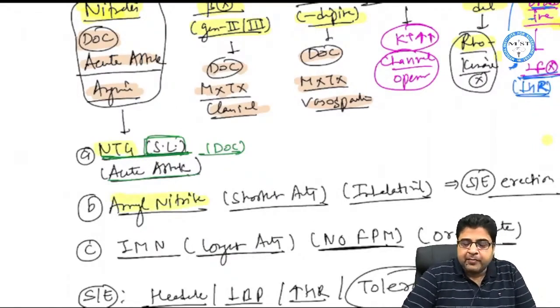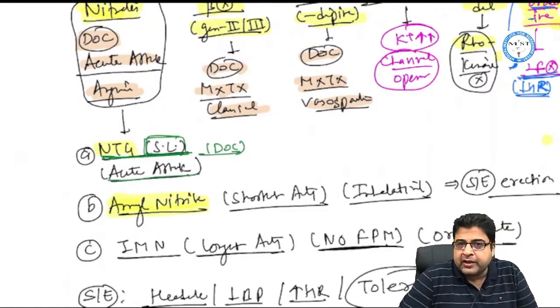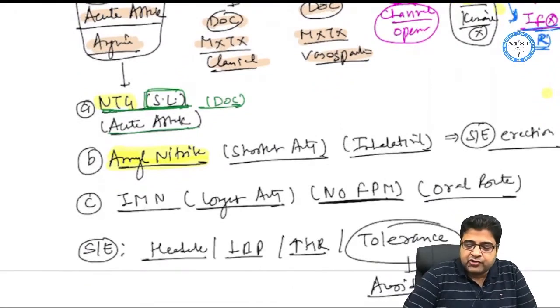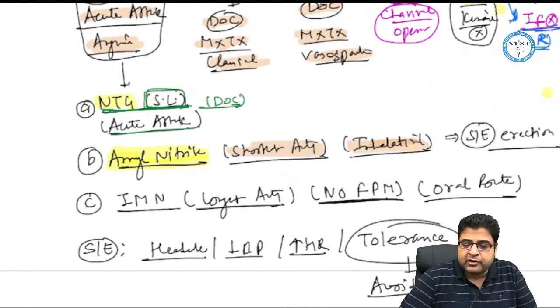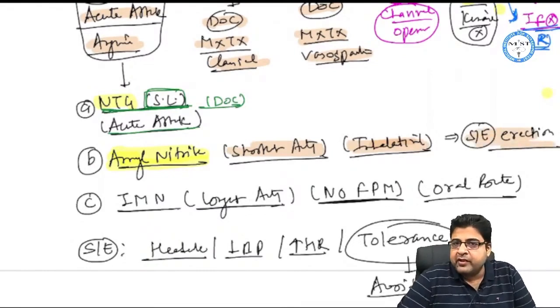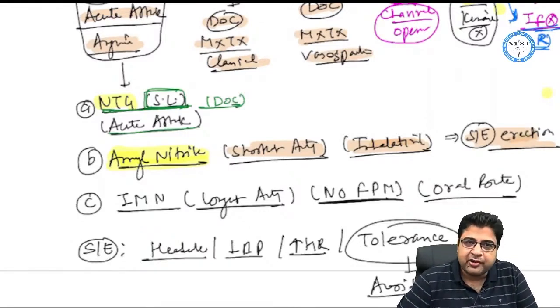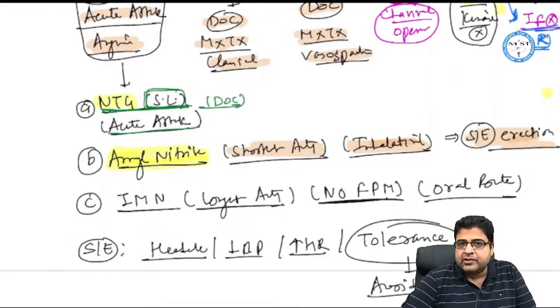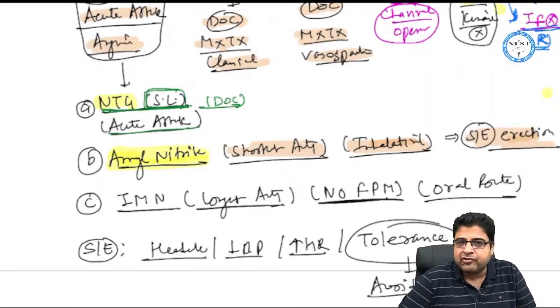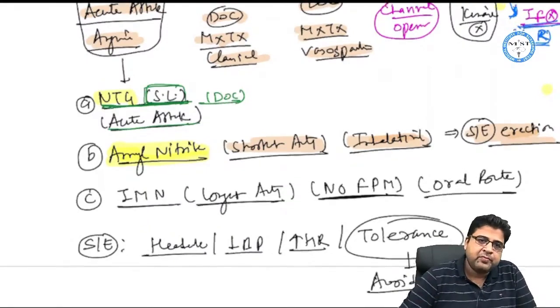Amyl nitrite is the shortest acting nitrate, and people take this medicine by the inhalational route for the purpose of erection. This medicine is misused as a sexual pleasure drug.